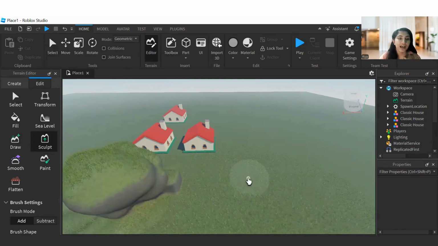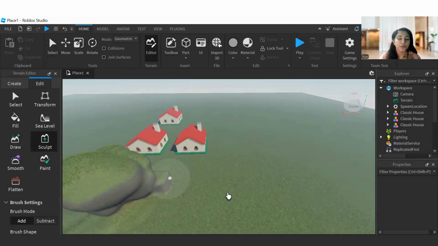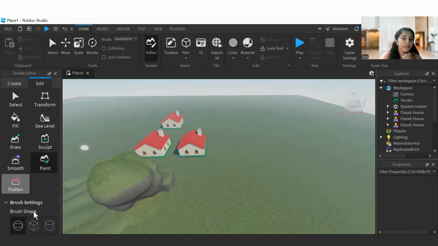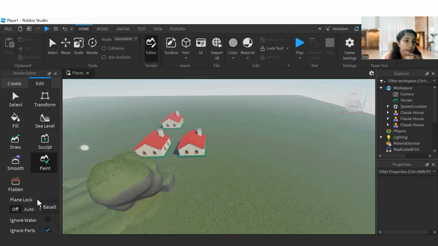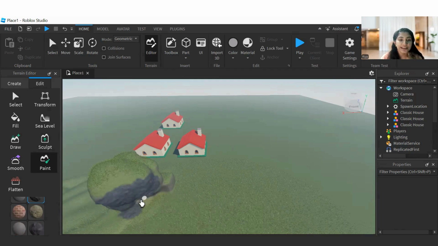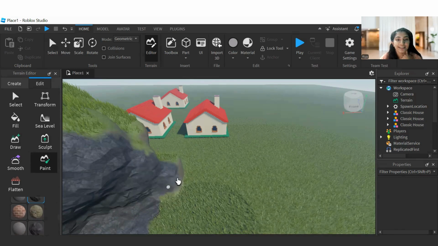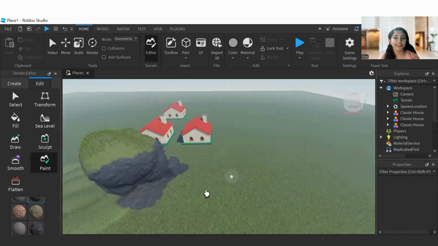That's cool, right? See, now, I'm also going to paint to get a real effect for the mountain. I'm going to paint it with some stone. So I have to select the paint tool. Then I'm going to select the rocks for the mountain. So not the curved lava. I'm going to select this stone, and I'm going to paint it over here to get an appearance of a real mountain like this. You can see it is just like a real mountain, right? Cool, right? I painted it to get an appearance of a real mountain.